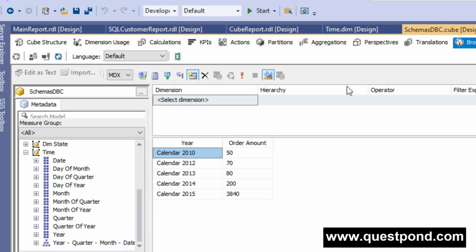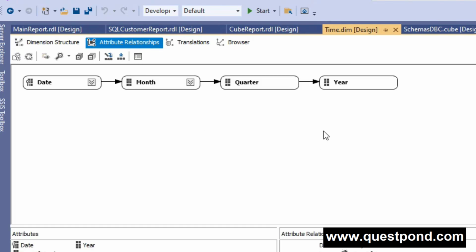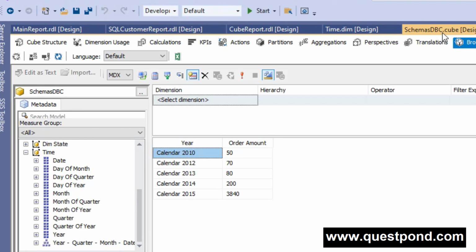Let me just show you the hierarchy here, so you will get to know. You can see over here how the relationship has been done: by date, by month, by quarter, by year. It means in order to see the yearly report, everything needs to be aggregated. Date wise aggregation should happen automatically, then month wise, quarter wise. Then you can see the complete aggregation of the report year wise. So all the calculation and all the aggregation happens internally and automatically.